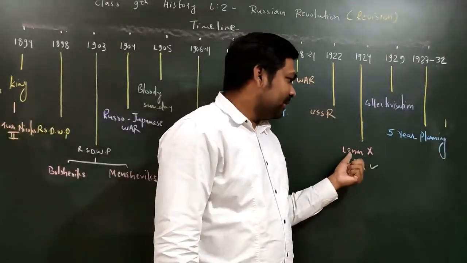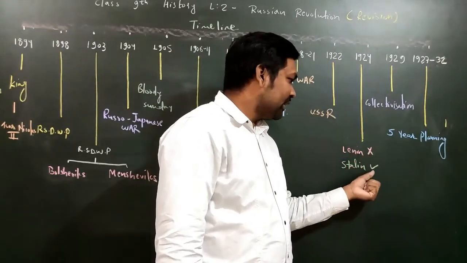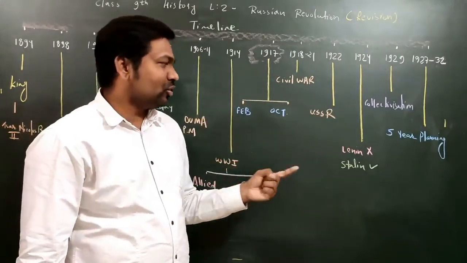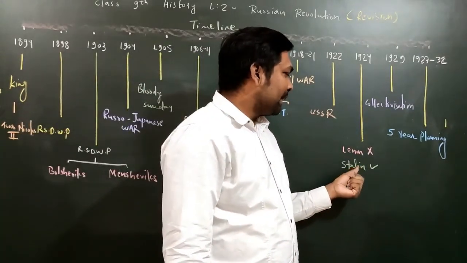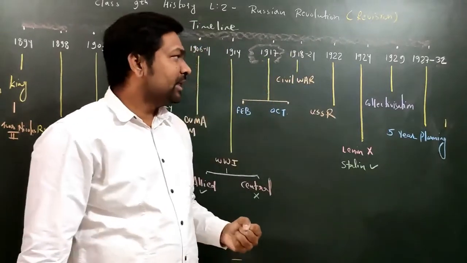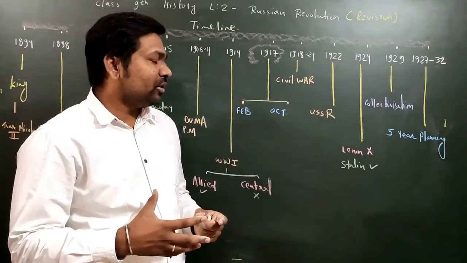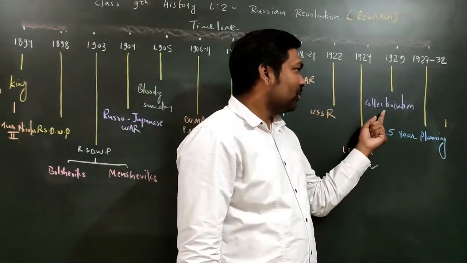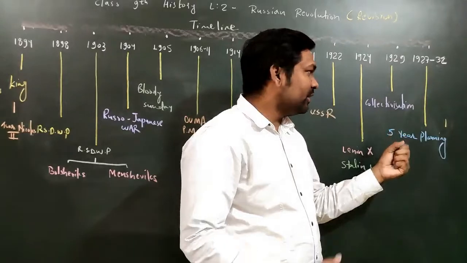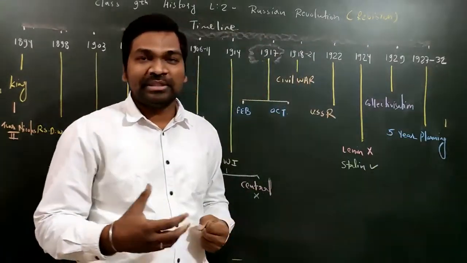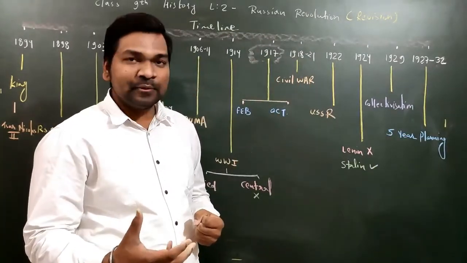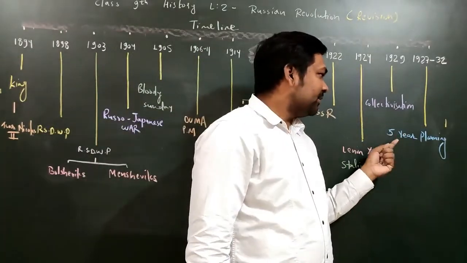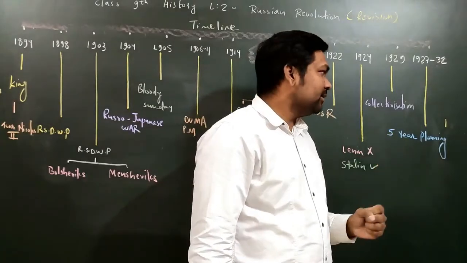Fine. But after 2 years, Lenin died, and who came in his place? Stalin. What is the full name? Joseph Stalin. So Joseph Stalin came in place of Lenin, and Stalin was also a very strong leader, and he brought some very important reforms and policies. He brought one policy known as collectivization, where he collected the land from the rich landowners and peasants, and distributed it to everyone. Fine. So that is collectivization, and the 5-year planning we will also see at last.